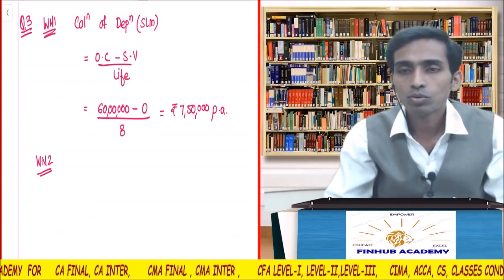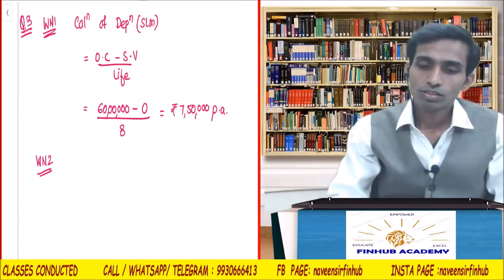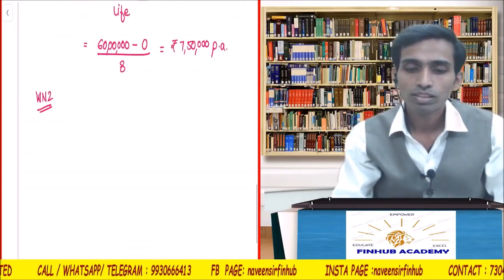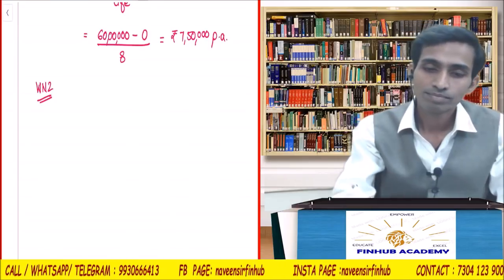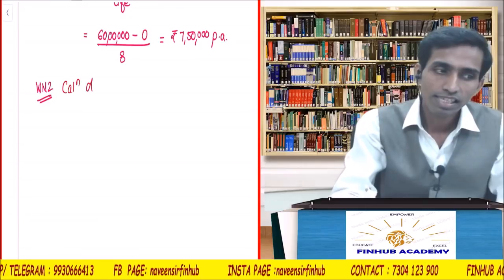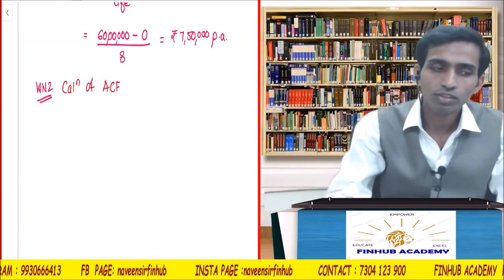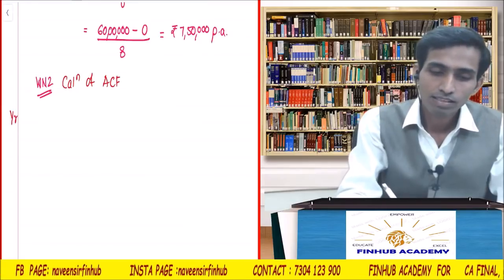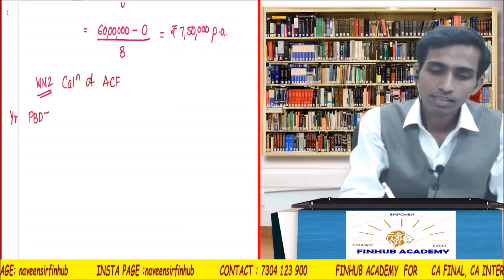Okay, coming back. I have calculated the depreciation. Then working note number 2. Working note number 2 will be what? Calculation of ACF, annual cash flow. Now I will make a table. How will I make the table? Year, then PBDT. See carefully.